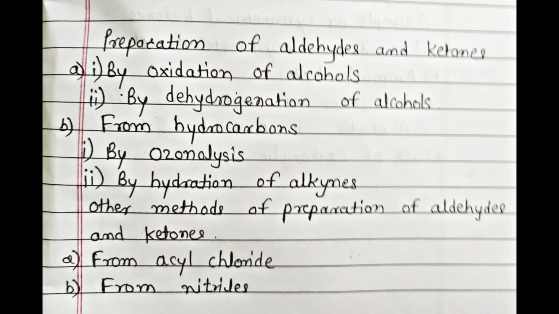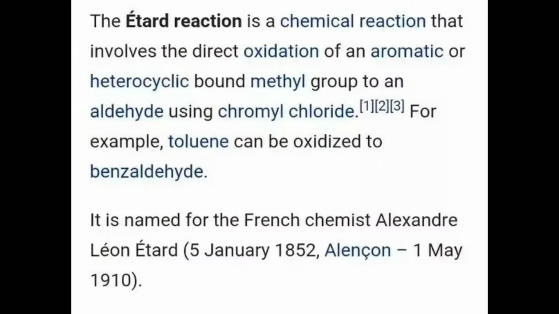After that, we see the other methods of preparation of aldehydes and ketones. In this we see first the preparation of aliphatic ketones from acyl chlorides, and second aromatic ketones from acyl chlorides, and then we see preparation of aldehydes from nitriles and preparation of ketones from nitriles.